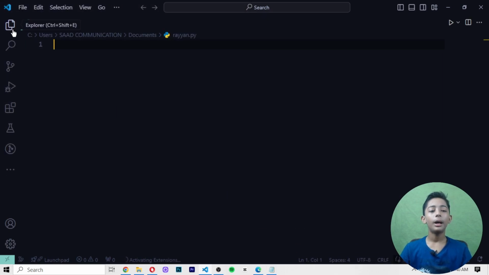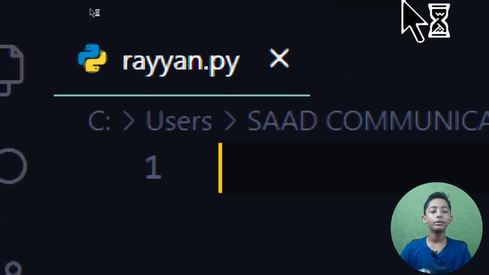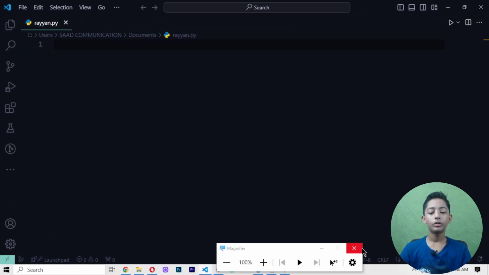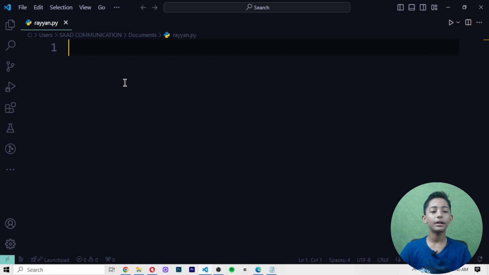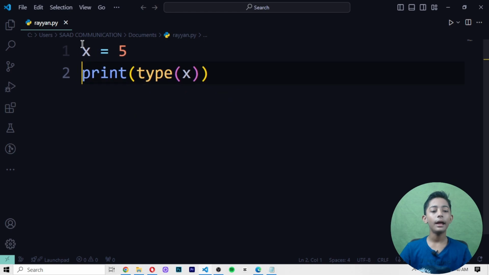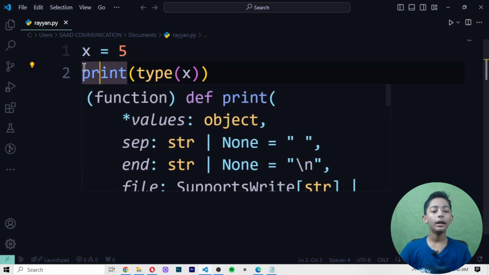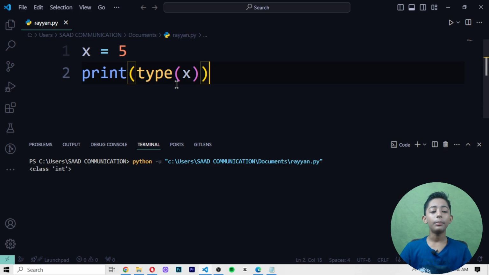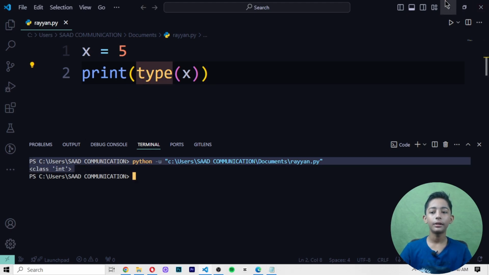So here you can see my Python file has been made very successfully. So now let's start to write code here. First of all, let me zoom in so you can see it clearly. In this code, in the first line I write x equals 5. In the second line, I have told you print is often used to print the outputs. Then in the print I write type, and in the type I write x. When I save it and run it, why did I write type? In the type I say please tell me the type of x. Then Python will say the type of x is int. Here you can see it.